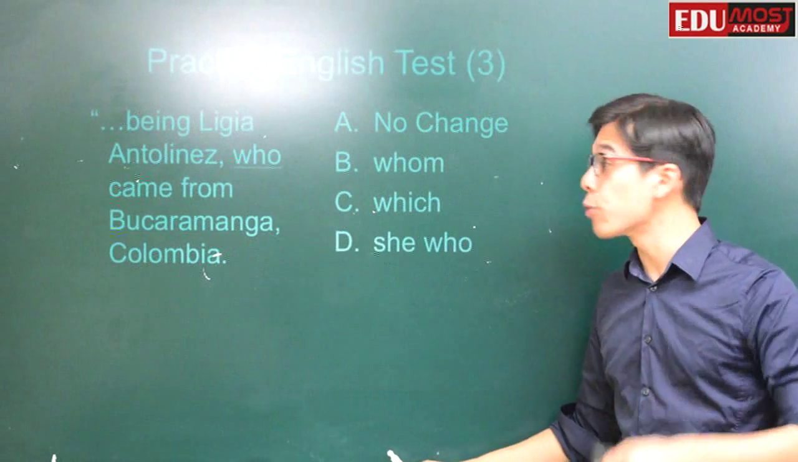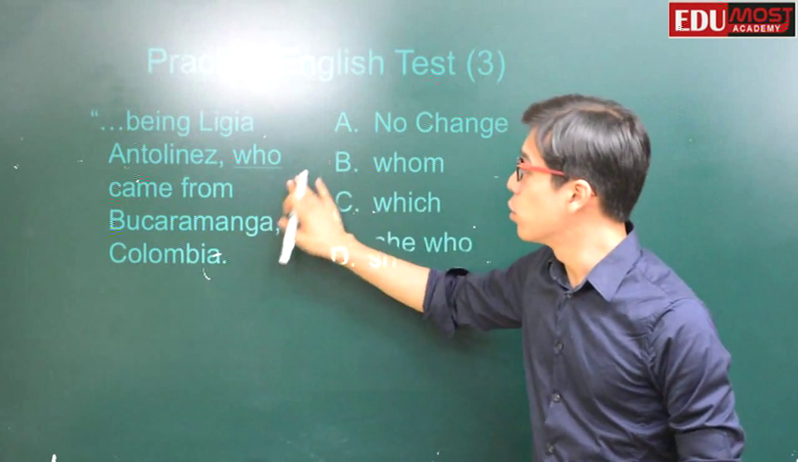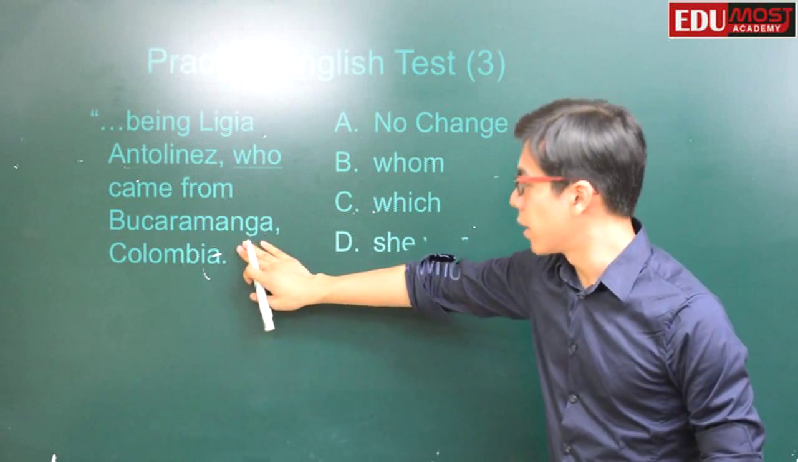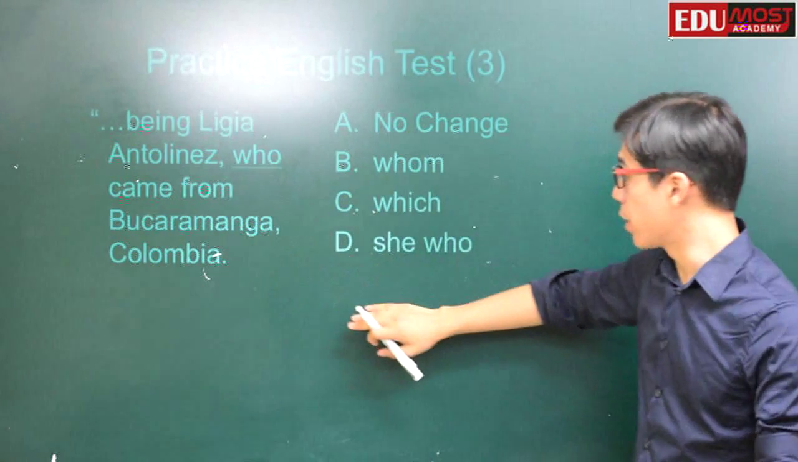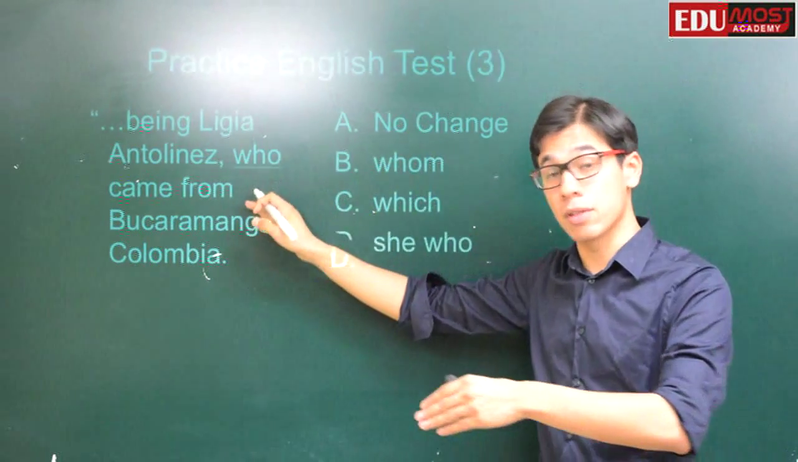Now, if we take a look at question 3, "Being Ligia Antolinas, who came from Bucaramanga, Colombia?" Well, we see here, again, "who" does help here, because we know she is a person, Ligia is a person.